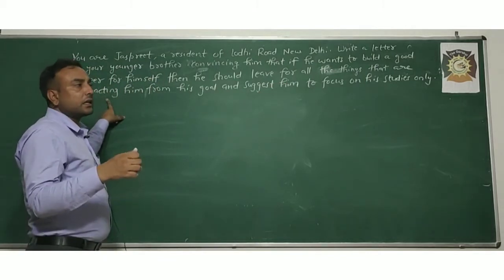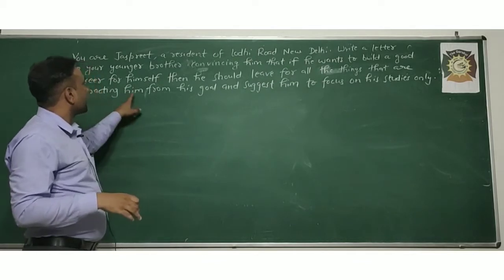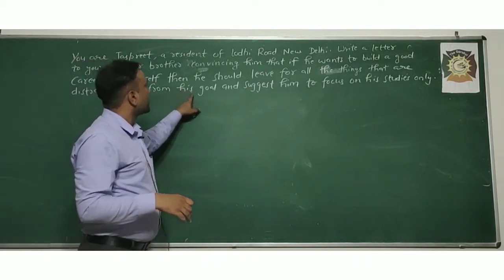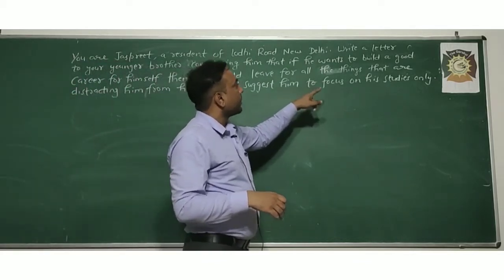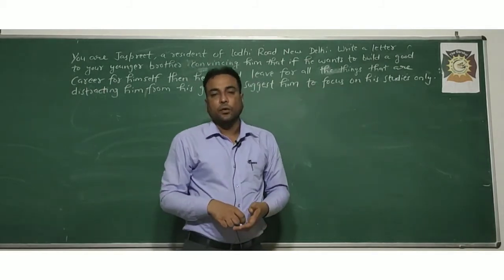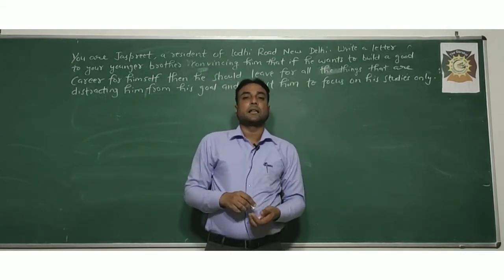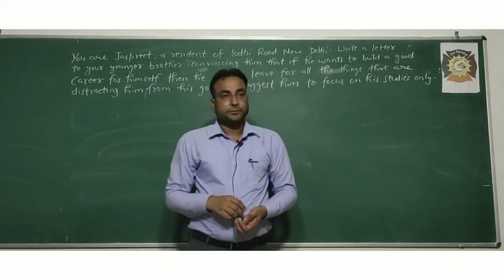Distracting means that are not allowing him to focus on his studies, distracting him from his goal, and suggest him to focus on his studies only. So how to develop the content of this letter, I am going to teach you today.